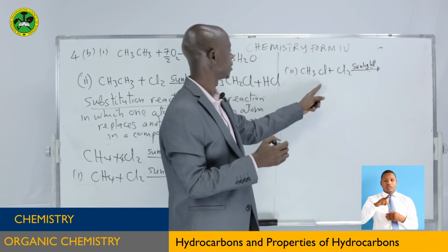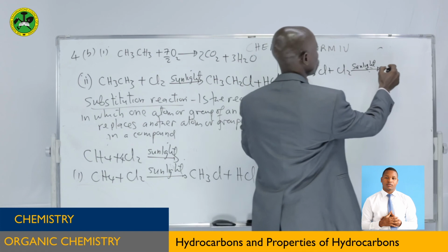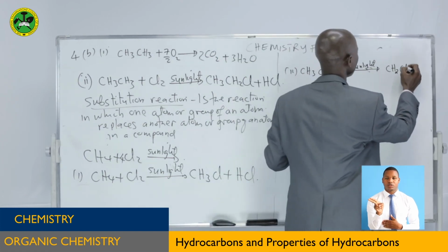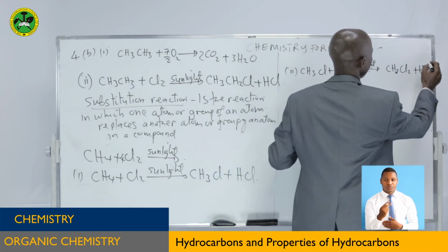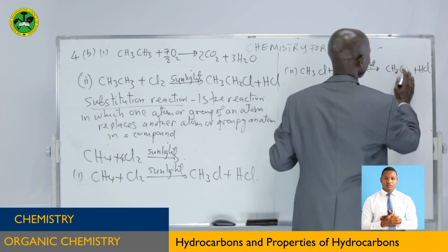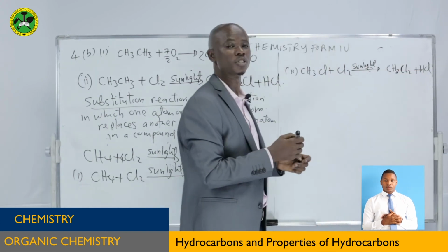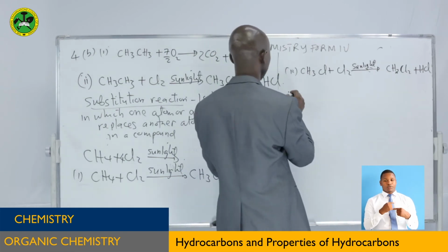What will be the product? Hydrogen atom will be replaced here by chlorine. So we are going to remain with 2 hydrogen atoms, and the chlorine atoms will be 2, and hydrogen chloride in that way. So you can see the process continues till all hydrogen atoms are replaced.